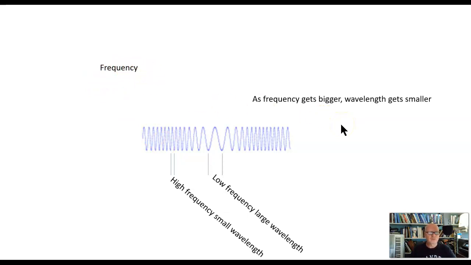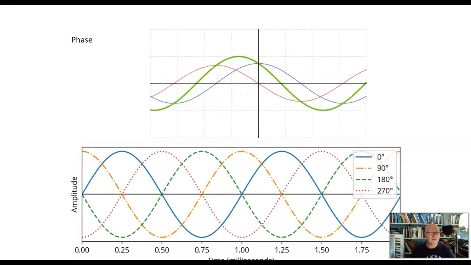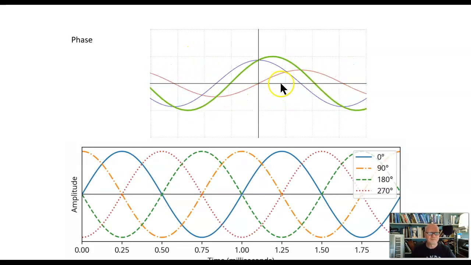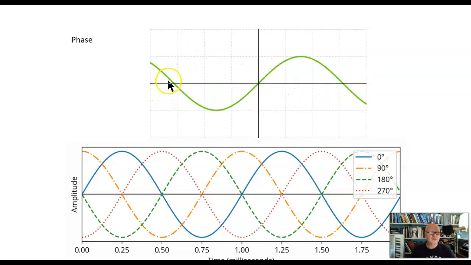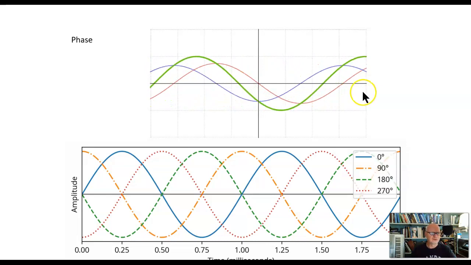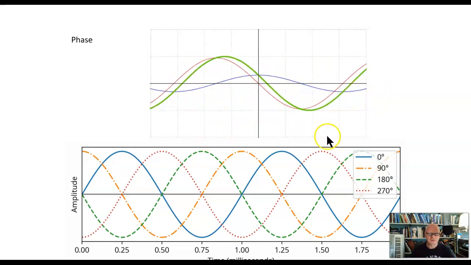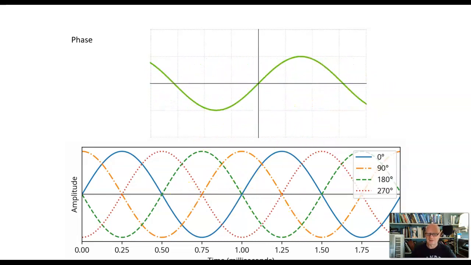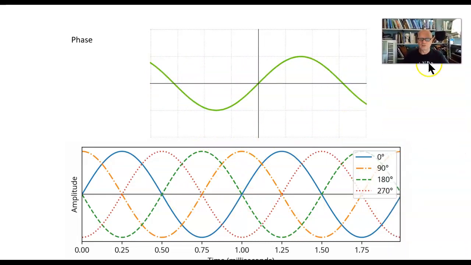The third primary characteristic, we've got amplitude, we've got frequency, and the third one is the hardest one to understand, and it is the phase of a wave. Now here's the animation, and you can see that I've got three waves here, a green one, a blue one, and a red one, and they are all in different phases. So what do we mean by phase? Well, let's take a look at this static diagram. The static diagram here shows us a wave in different phases, and by that we mean where is it in terms of its cycle.